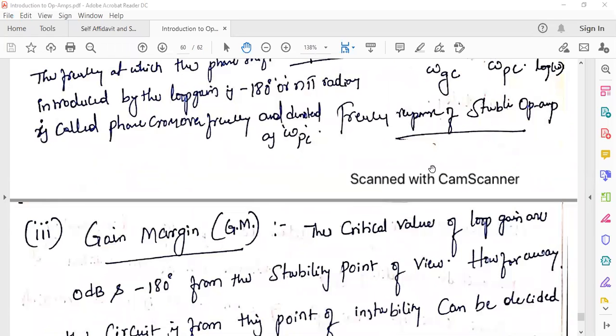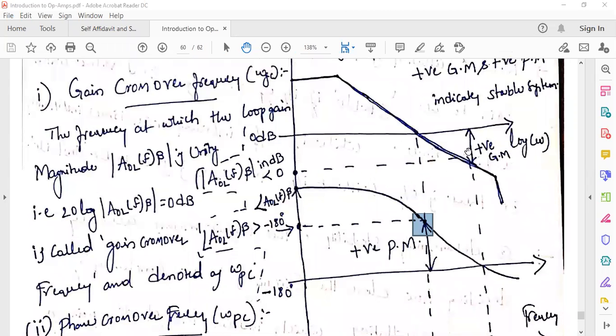That's why in the plot I represented a vertical line. This is the intersection point of the phase crossover frequency with the magnitude plot. From 0 dB, if you move downwards, we are getting negative dBs. That's what I represented here, right?